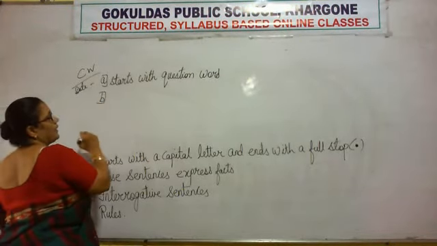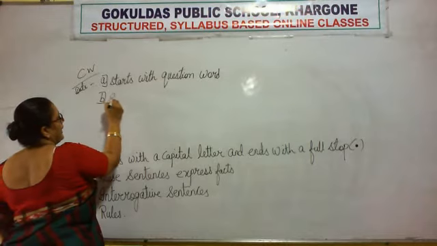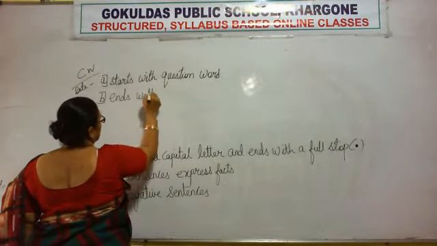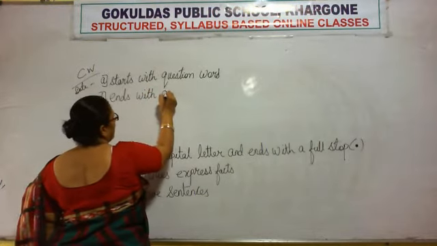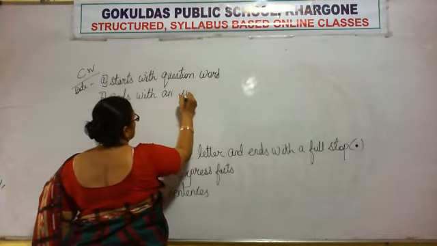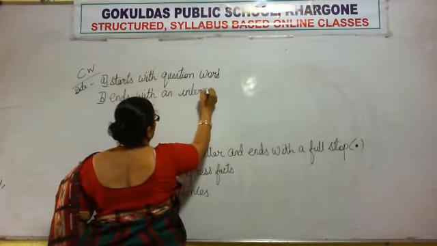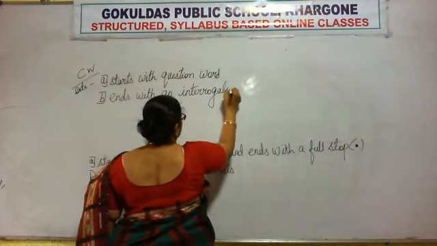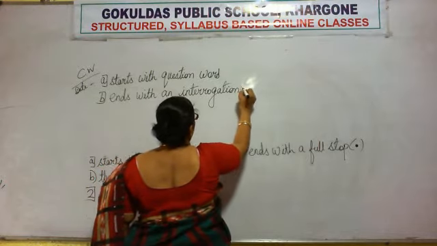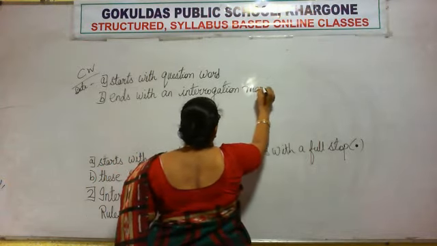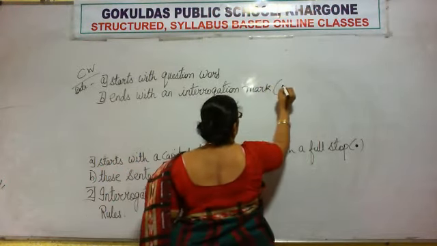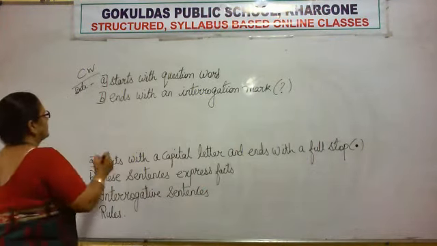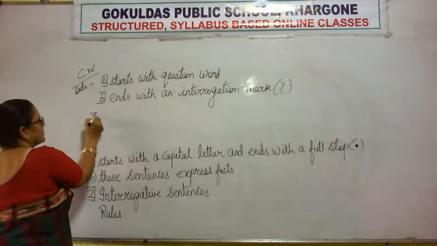Number 2: ends with an interrogation mark. That is the question mark. Right? Number 3.